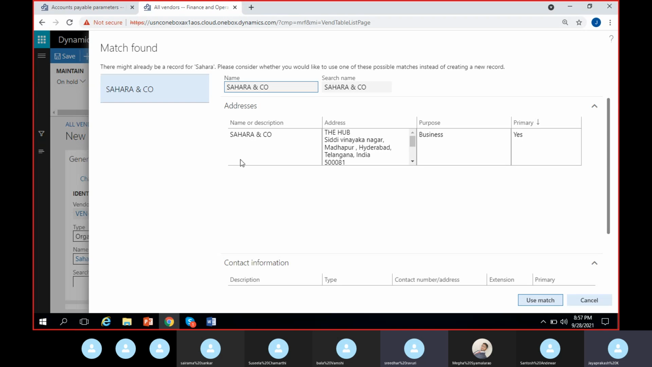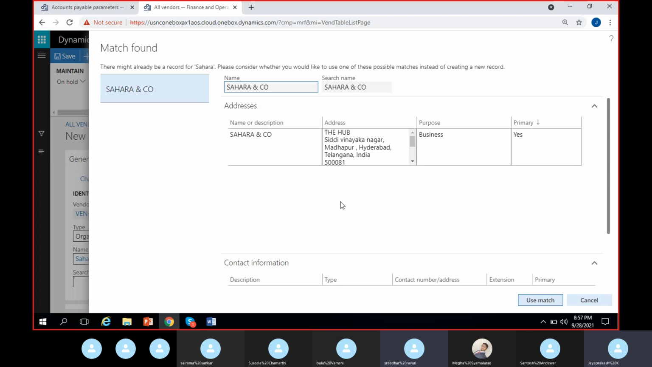Normally this one, Sahara and Co, is the legal entity that I have in my organization. I have one more legal entity, just like I have MRF, I have Sahara also. So that is showing. If it is a vendor name created in another legal entity and both of them are the same, you can select use match so that both of them will be linked, or generally the system considers both of them the same vendors here and there, but most people will not prefer to match them.